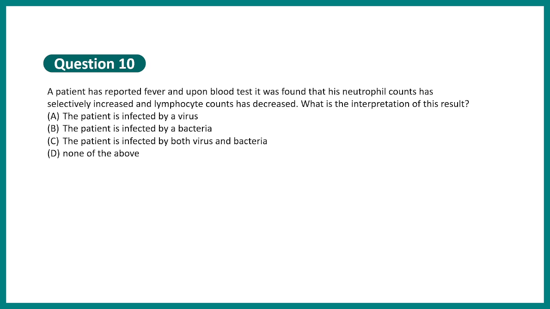Question number 10. A patient has reported fever. Upon blood test, it was found that his neutrophil counts were really high, and selectively his neutrophils went up, but not the lymphocyte counts. Lymphocyte counts have decreased. What is the interpretation of this result? The patient is infected by virus, infected by bacteria, or virus and bacteria both, or none of the above. For this question, I won't provide any solution. So if you are watching this video, try to solve this question and let me know with reason what is the kind of infection. Looking forward to your reply.